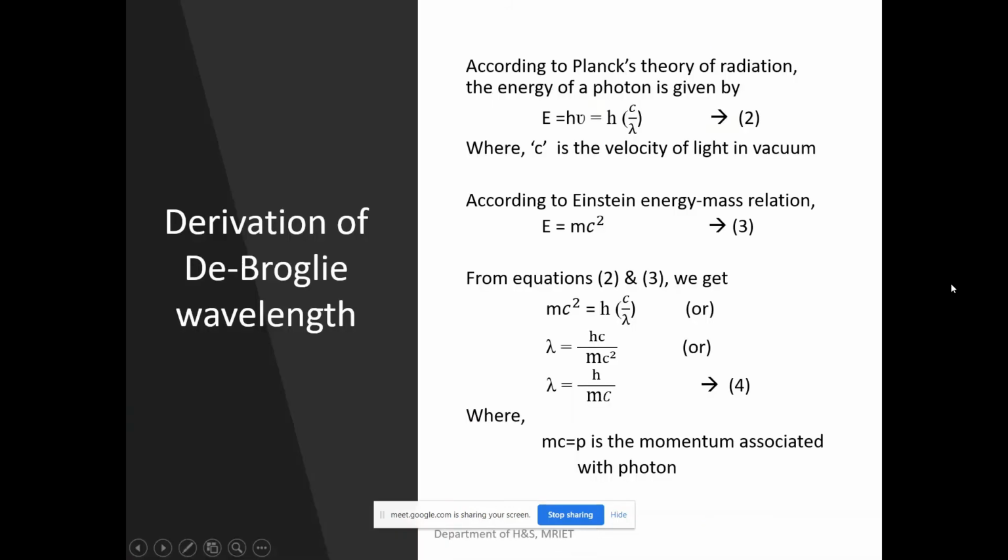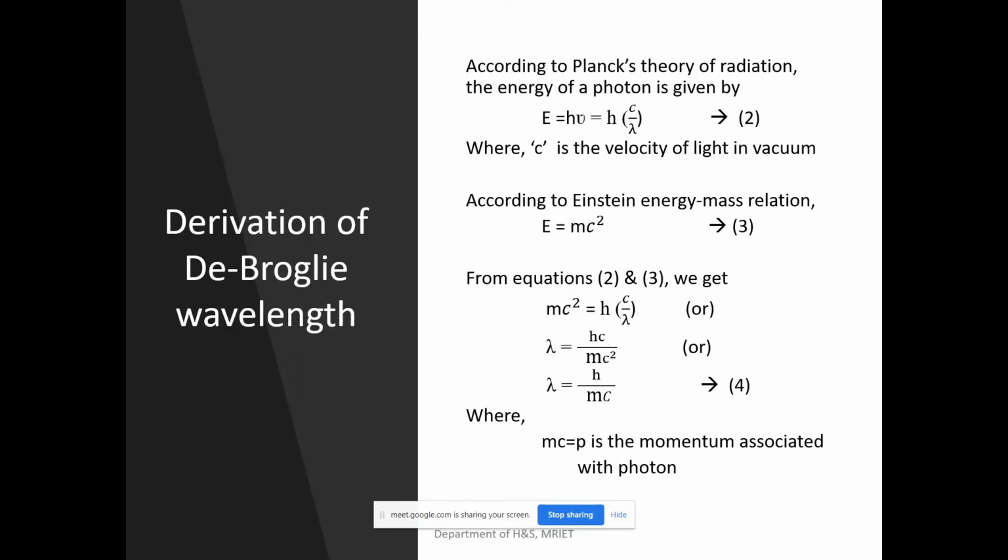Derivation of the de Broglie equation. We can derive the de Broglie equation both from the particle theory and the wave theory.